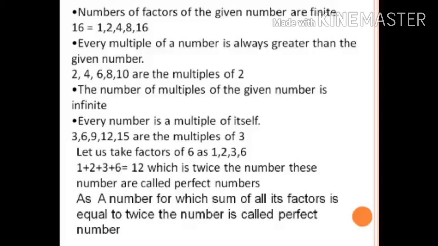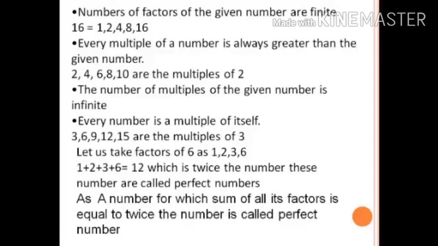Let us take an example of 8. The factors of 8 are 1, 2, 4 and 8, isn't it? Let us count. 1 plus 2 is 3, 3 plus 4 is 7, 7 plus 8 is equal to 15. It is not 16. If it had come to 16, it would be double the given number 8.